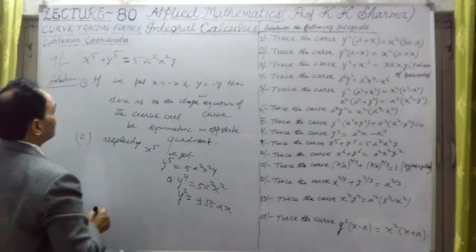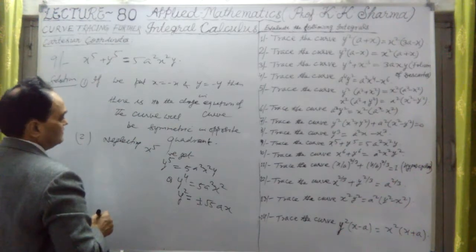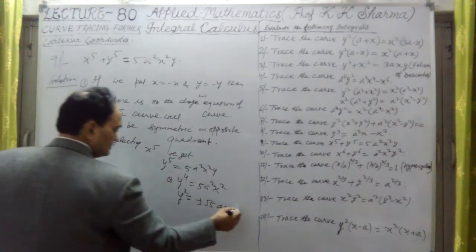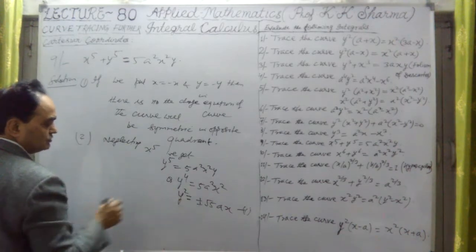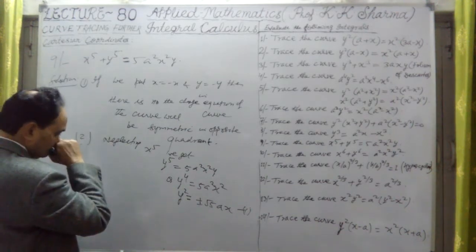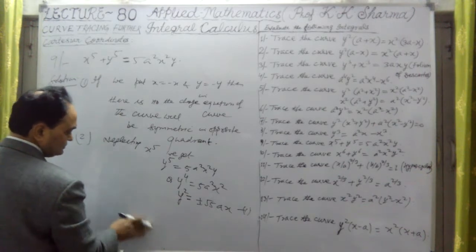Now let me neglect y^5. Second point, this is the first equation. We have obtained values of y will be plus minus, two values, meaning in both quadrants of y you will have some values here.